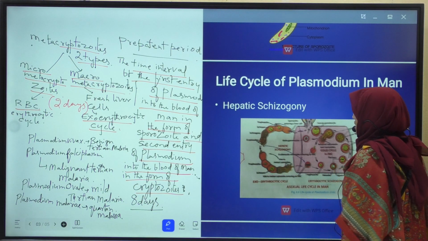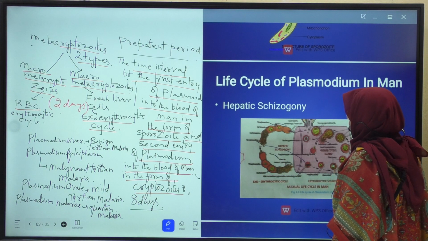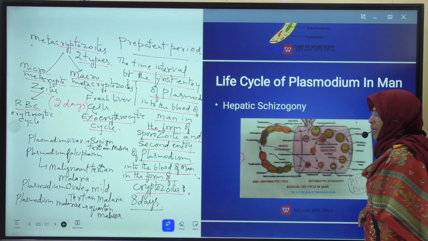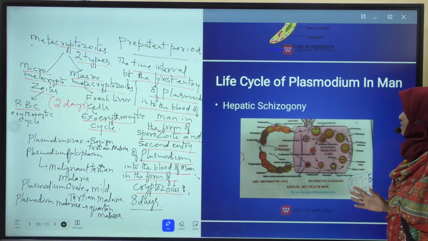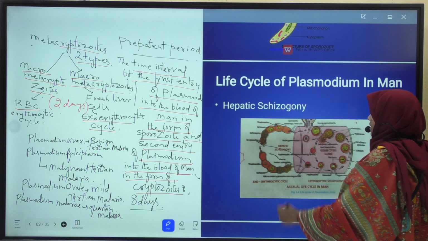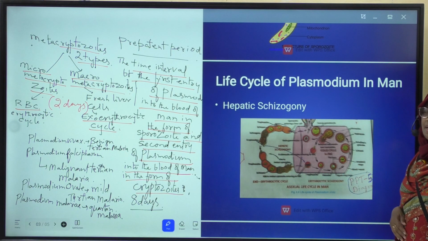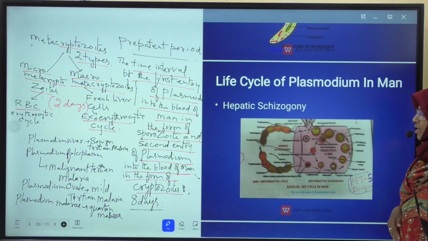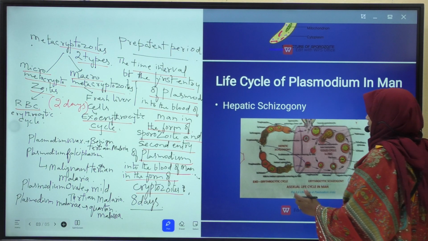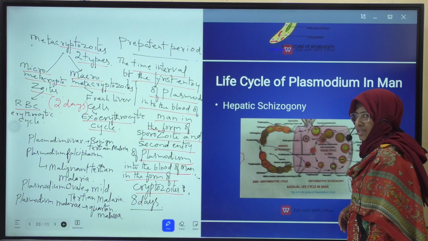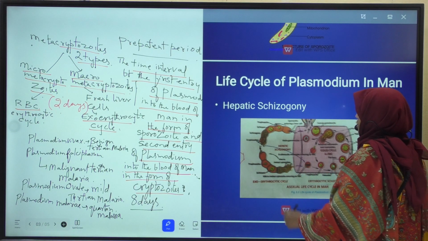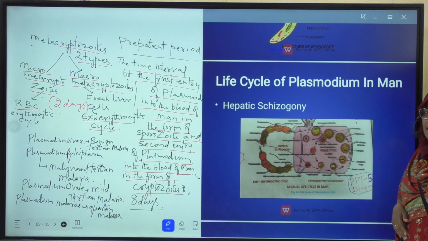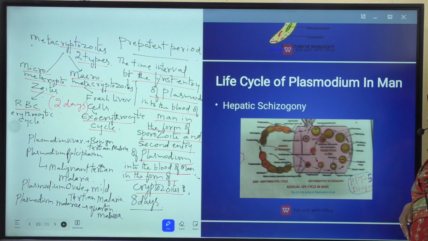Inside the schizont, schizogony takes place. Due to schizogony, what happens? Metacryptozoites are formed. Meta means after. These metacryptozoites are otherwise called second generation merozoites. Now the wall of the schizont and wall of the liver cell rupture, due to which metacryptozoites are released into the liver sinusoids.